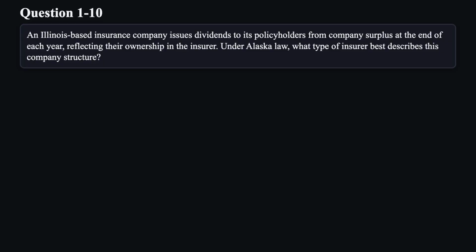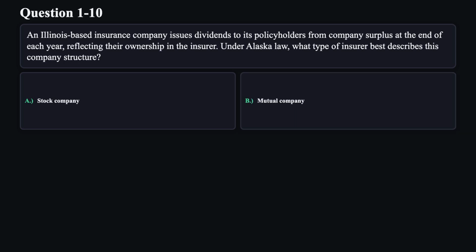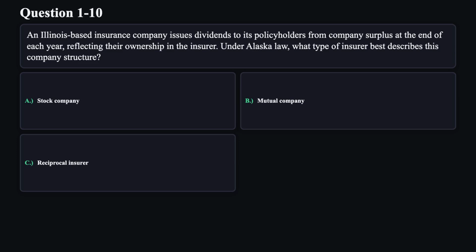Question 10. An Illinois-based insurance company issues dividends to its policyholders from company surplus at the end of each year, reflecting their ownership in the insurer. Under Alaska law, what type of insurer best describes this company structure? A. Stock company. B. Mutual company. C. Reciprocal insurer. D. Lloyd's Association.